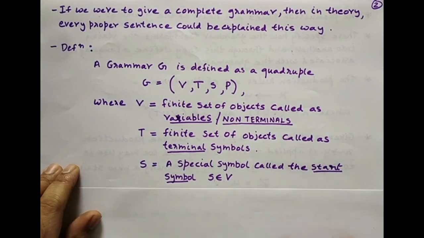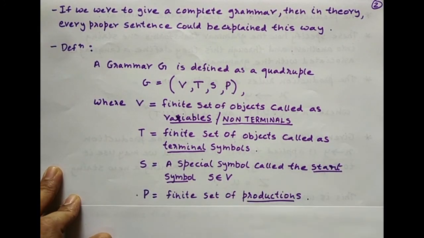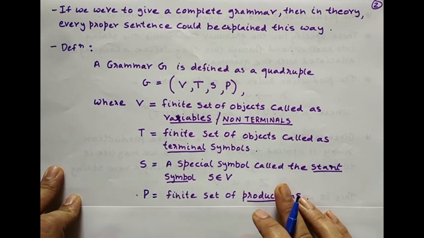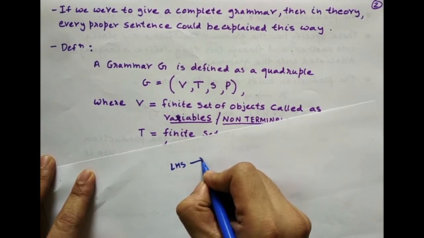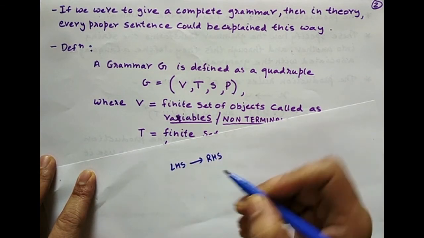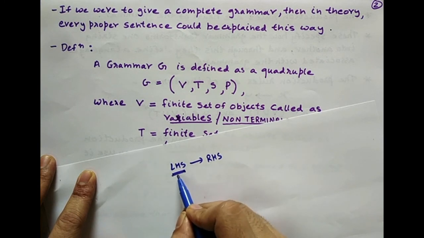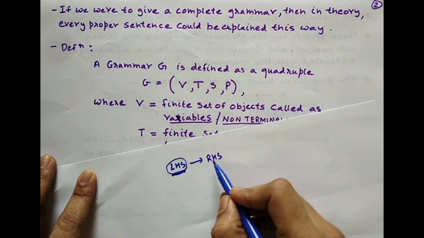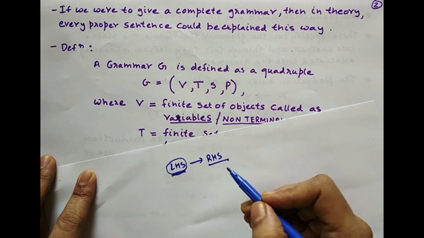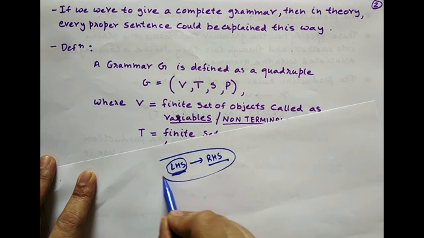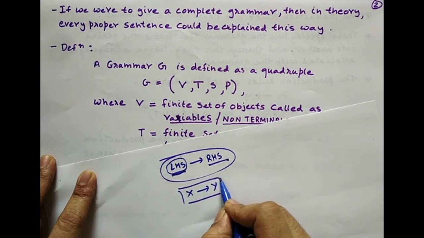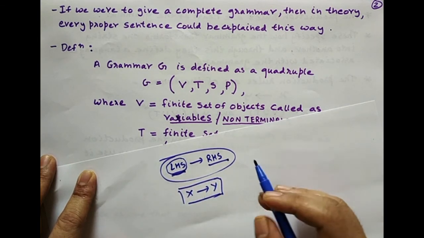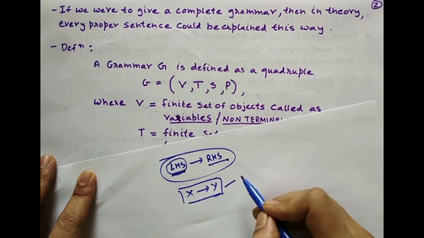And finally, P is nothing but a finite set of productions. All those rules that I had written in English were of the type left hand side implies right hand side, where if the left hand side element is found, it can be easily replaced or substituted with the right hand side. So this is how in general X implies Y. This is how a rule is written in English. Generally in any grammar, this rule is also called a production.